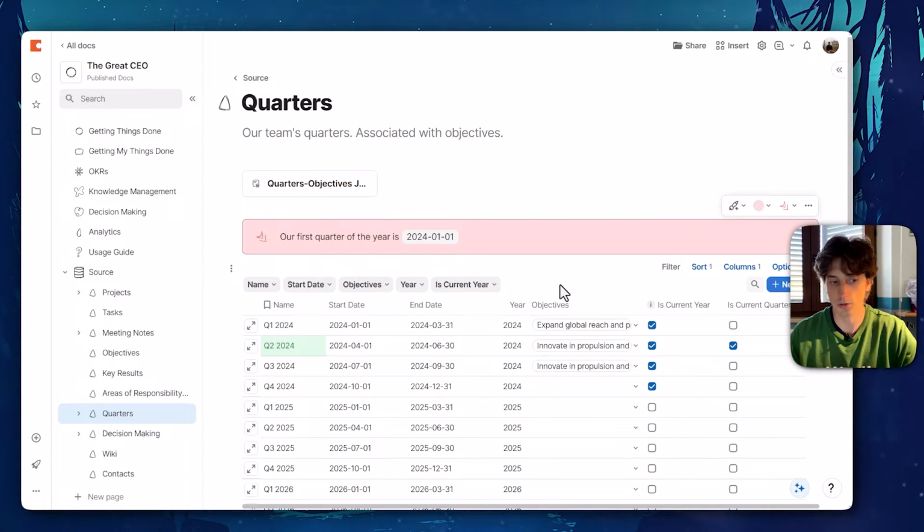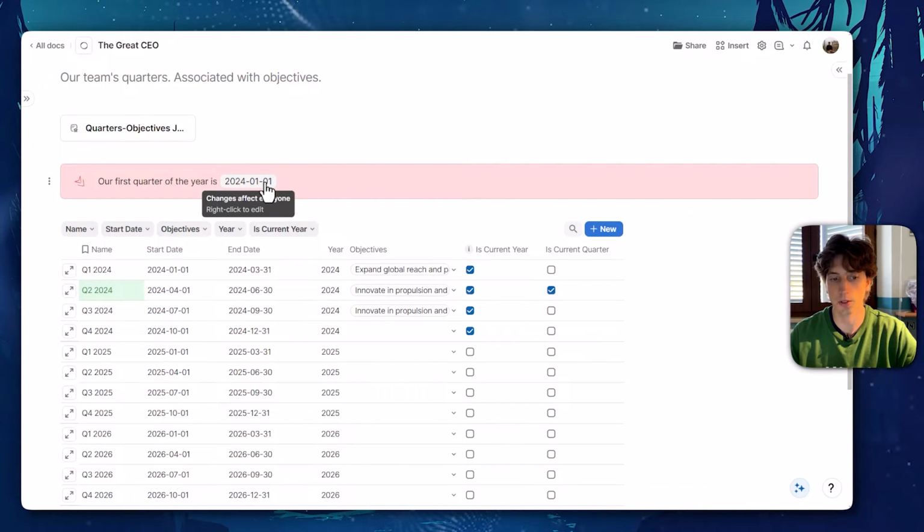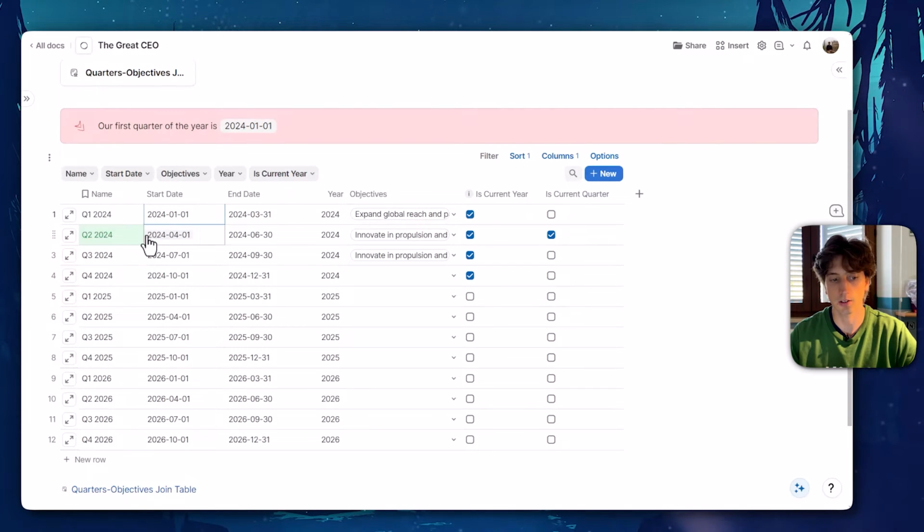So the first thing that you might do, and you will find that in the usage guide as well as a step, when copying this doc and making it yours, is to set the first quarter start date for you. For many companies, it might be the 1st of January as the Q1 start, but for your company, that might change. And we want to have an easy way to change the quarters start dates if that is your case. So right now you can see the quarters start on the 1st of January, then Q2 is 1st of April, Q3 1st of July, and Q4 1st of October.